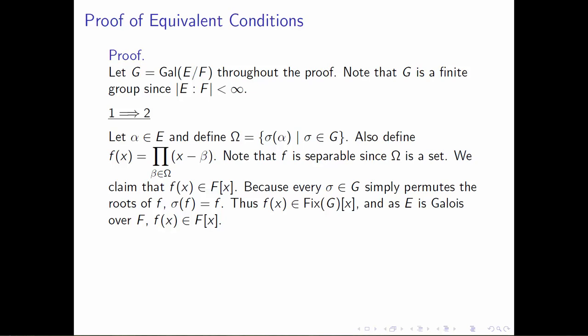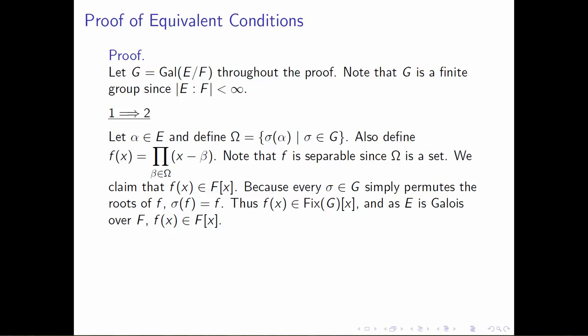What we're assuming is that E is a Galois field extension of F, so that F is the fixed field of the Galois group of E over F, so the fixed field of G. And what we want to show is that E is both a separable and normal extension of F. Now, one requirement of normal is that the extension is of finite degree, and we have that automatically. So what we need to do to show normal is that if we pick an alpha in the field E, its minimal polynomial over F splits in E. And we also need to show that that minimal polynomial has unique roots.